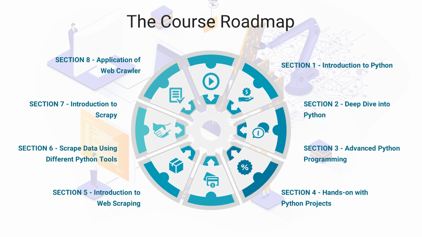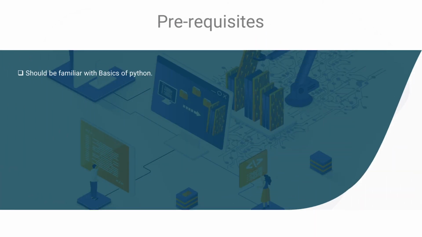So we're going to learn a lot of things at the same time, where we're going to practice, implement, and learn, and how to code, how to write feasible code, and the journey is going to be more interesting with me. So the prerequisite of this particular course is that you should be familiar with the basics of Python, and you're good to go, right? So we're going to learn really good things starting from the basics, from scratch to advanced, while scraping and automating some tasks and learning how to write a script. And if you take this course in a very serious manner, you can write your own script at that.